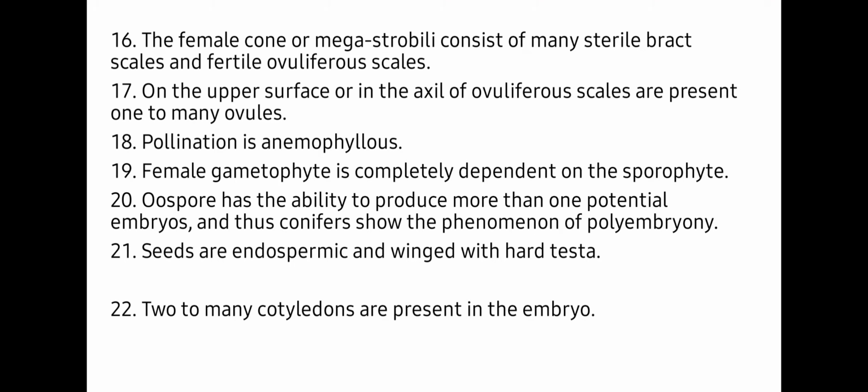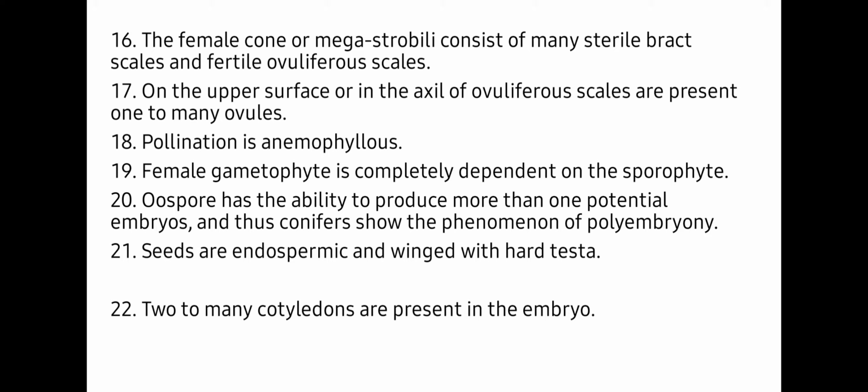Students, the female cone or megastrobili consists of many sterile bracts, scales and fertile ovuliferous scales, as you can see in Pinus. On the upper surface or in the axil of ovuliferous scales are present 1 to many ovules. Pollination is anemophilous. Female gametophyte is completely dependent on the sporophyte.